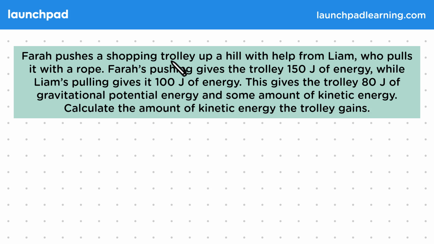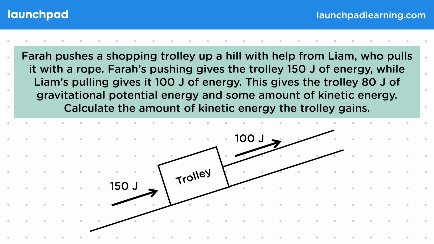Farah pushes a shopping trolley up a hill with help from Liam, who pulls it with a rope. Farah's pushing gives the trolley 150 joules of energy, while Liam's pulling gives it 100 joules of energy. This gives the trolley 80 joules of gravitational potential energy and some amount of kinetic energy. Calculate the amount of kinetic energy the trolley gains. This can be broken down with a simple diagram. So here we have Farah pushing the trolley and Liam pulling the trolley.